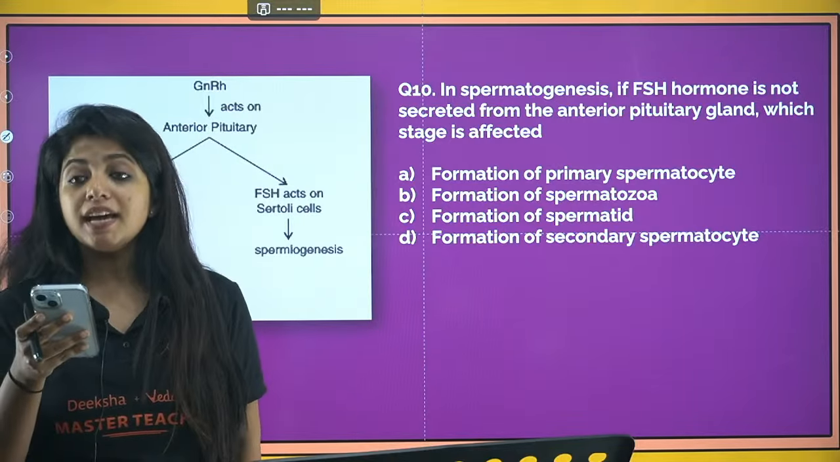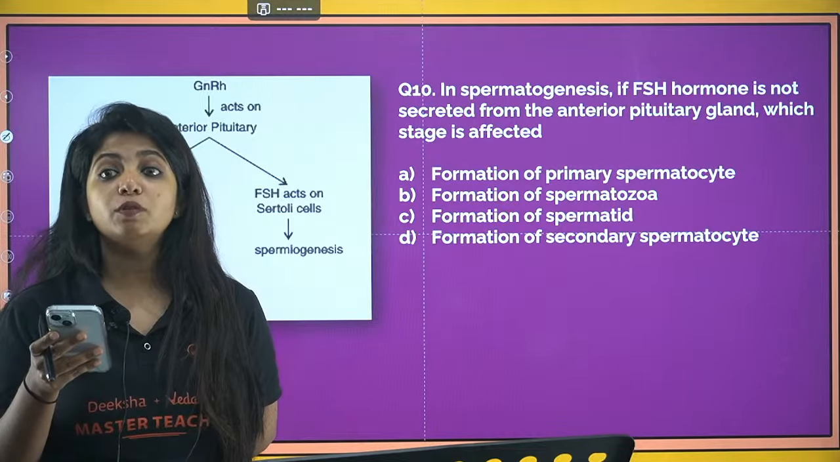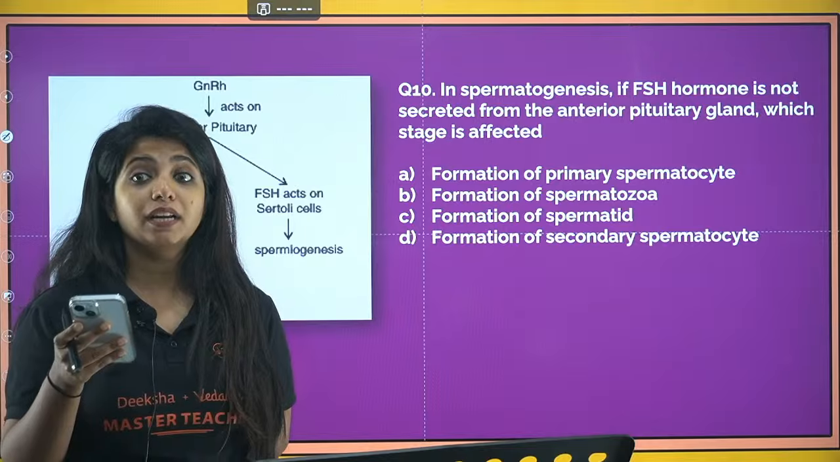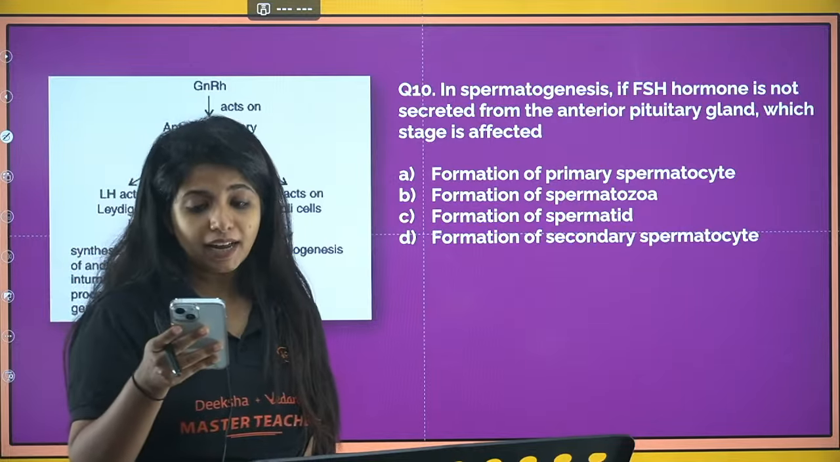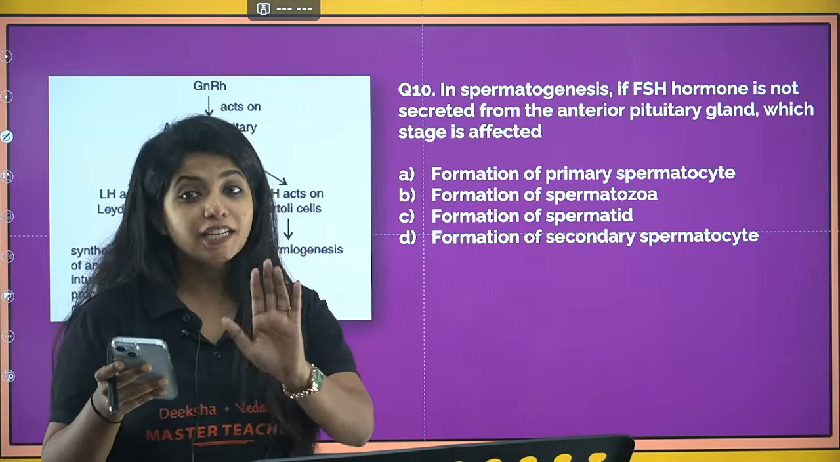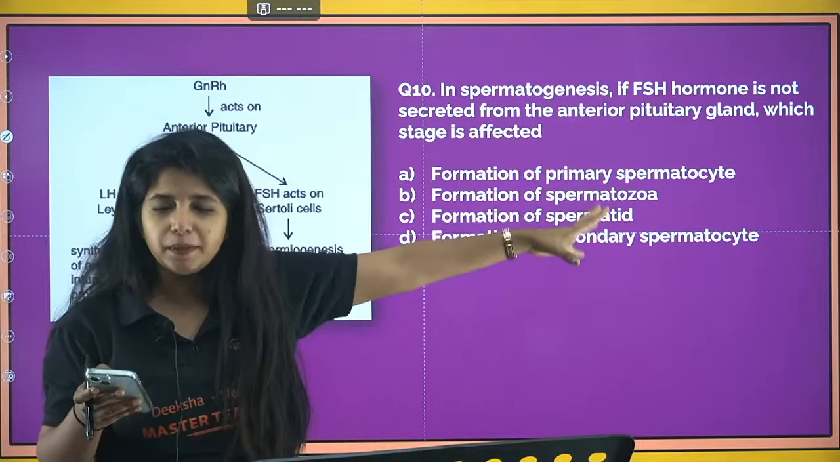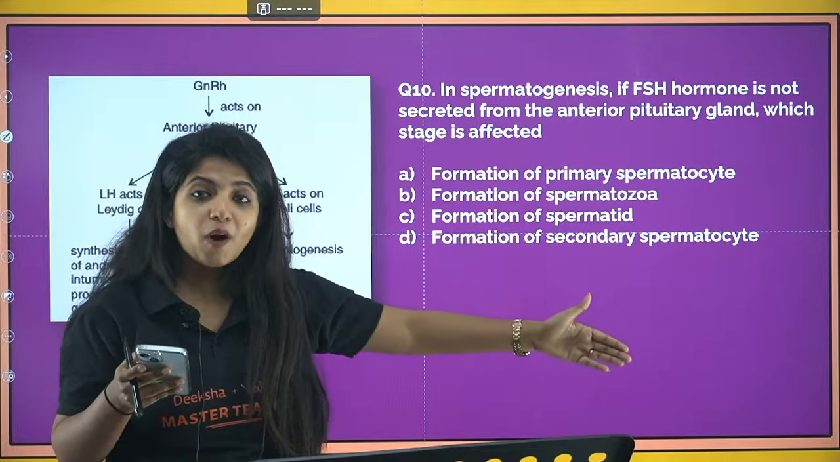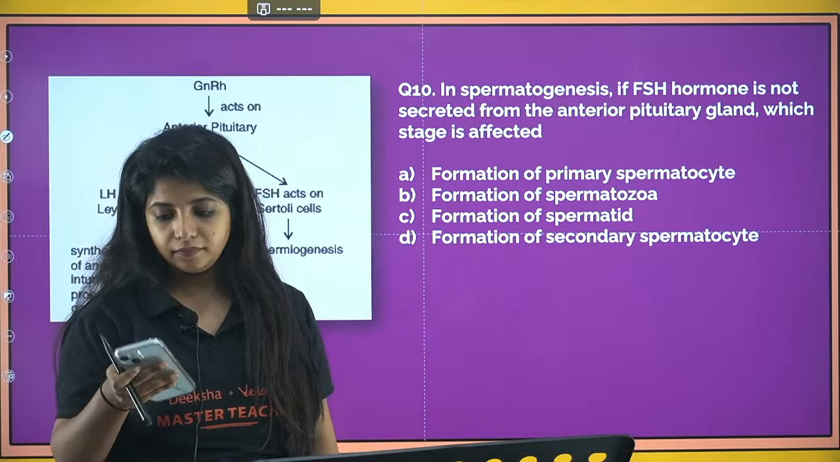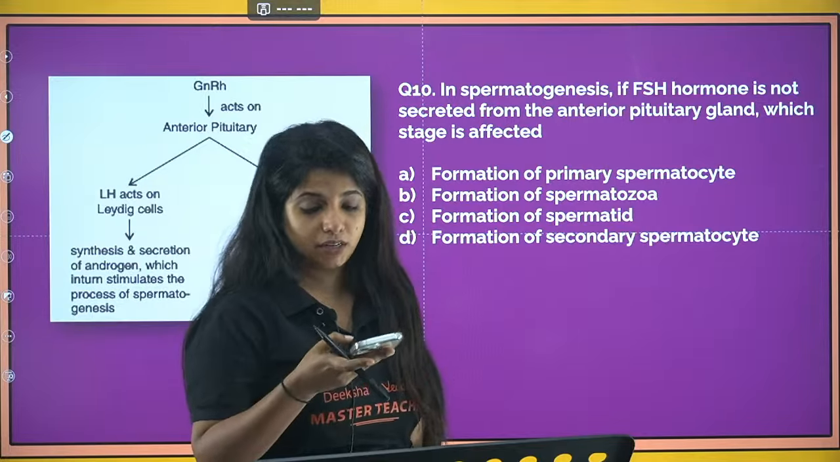Now the 10th question. In spermatogenesis, if FSH hormone is not secreted from the anterior pituitary gland, which stage is affected? I just told you right now. If FSH is not secreted, what will happen? Simple. What will be formed, what will not be formed? What do you think is the answer for this question?